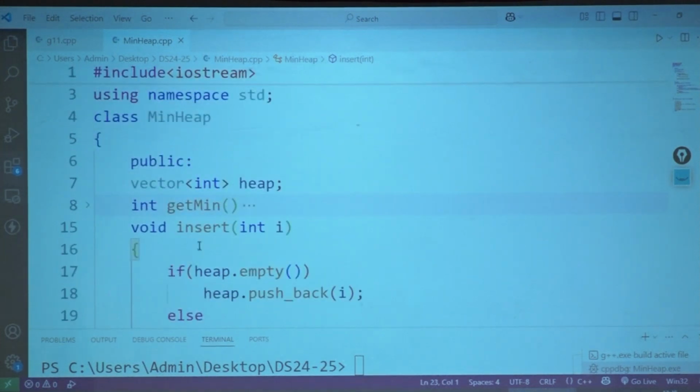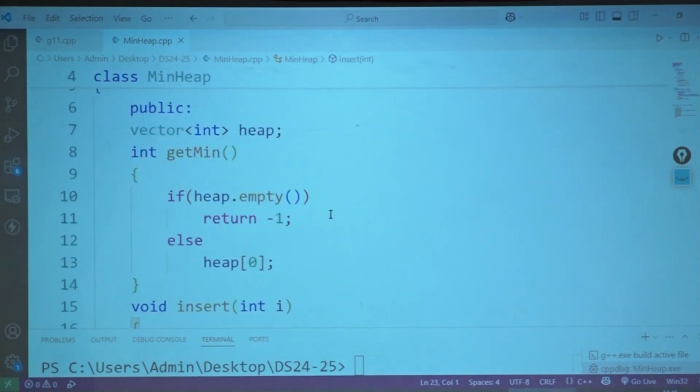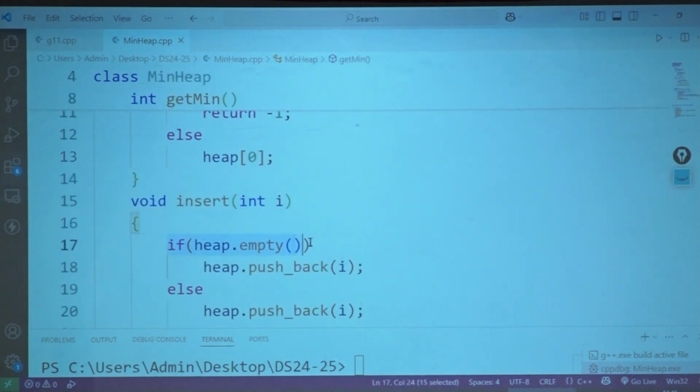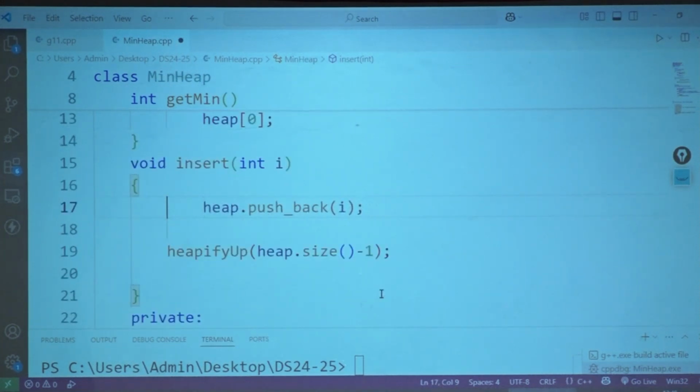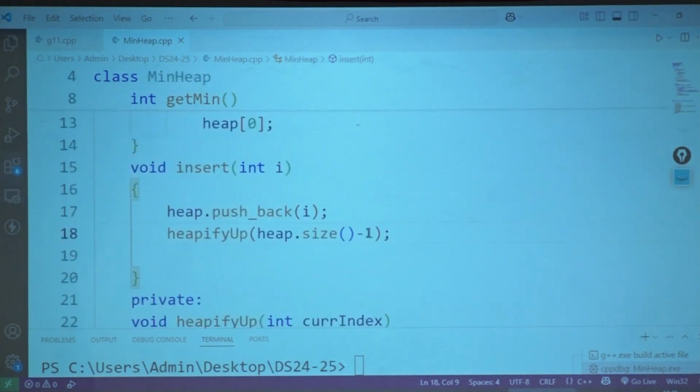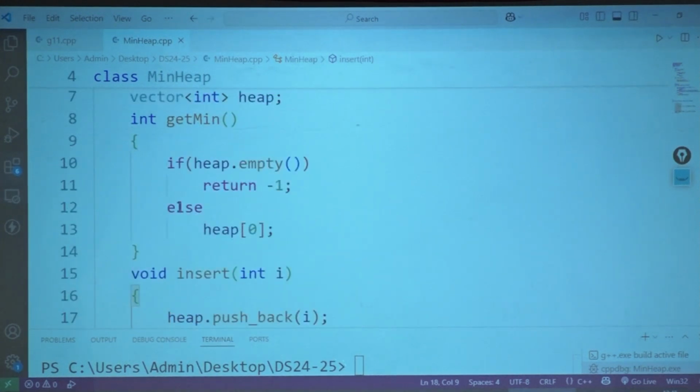What is get min giving us? Get min is going to give me -1 or heap of 0. Correct only.